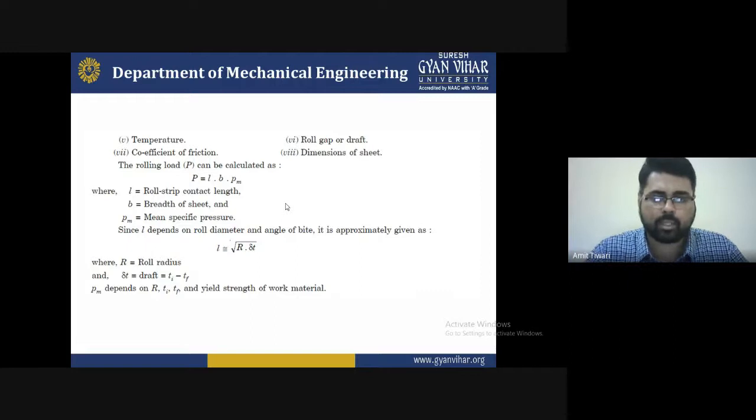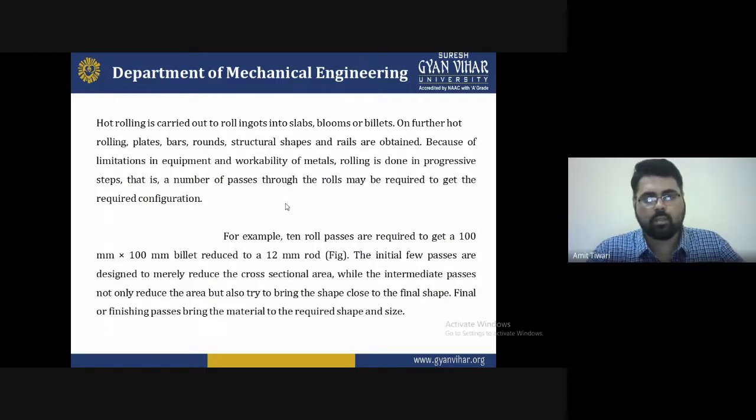It is approximately given by the formula L is equal to under root R dot del T, where capital R is the roll diameter and del T is the draft, that is Ti minus Tf, the initial thickness of the workpiece minus the final thickness of the workpiece. And PM depends upon R, Ti, Tf and the yield strength of the work material. So these conditions must be obtained to find the formula for the given material with the help of the rolling processes.